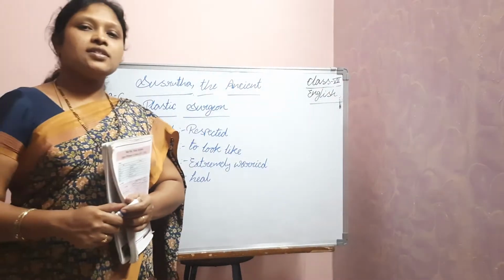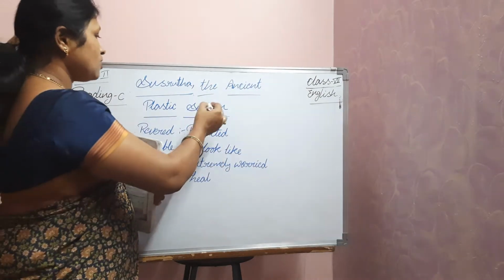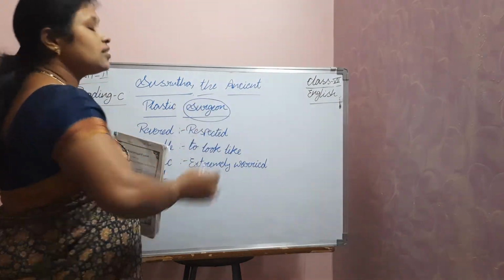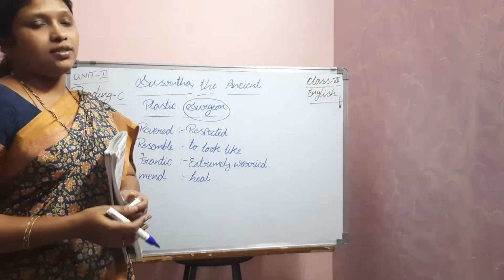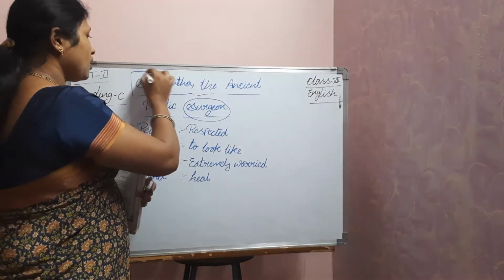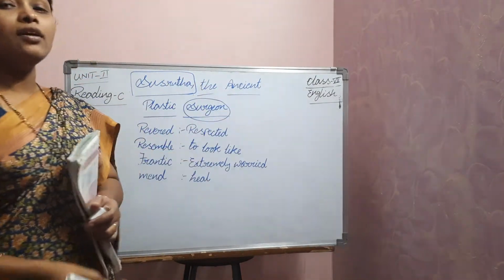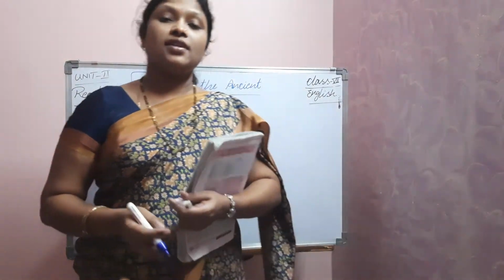Okay, so here surgeon means what? Surgeon means doctor. So here Susrutha is the name of the person. Who is he? Susrutha is a surgeon. He is a doctor. So in our first reading, we read about C.V. Raman, right? Who is a very famous scientist.